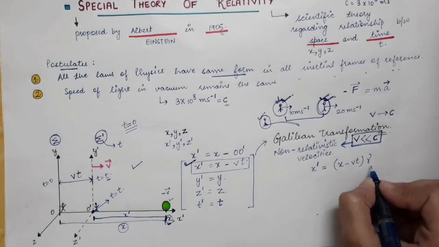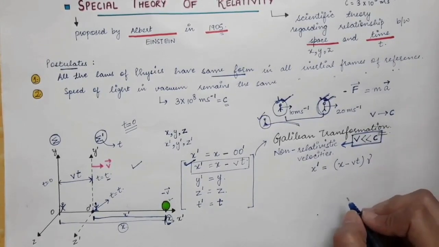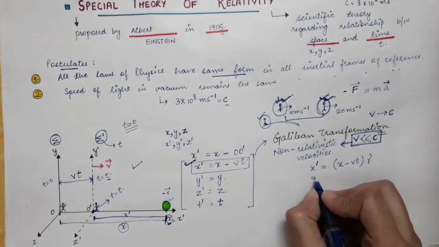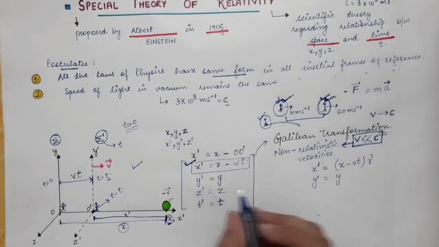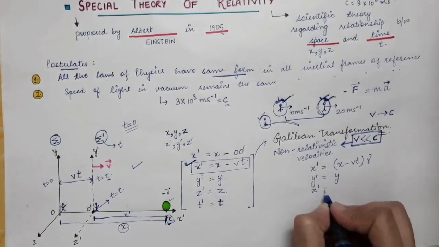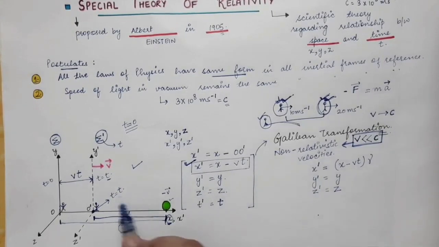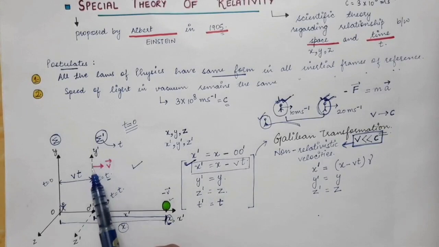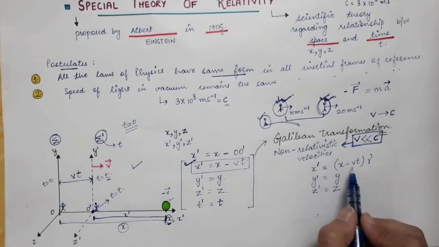So I am just writing these equations. The derivation of these equations you will do in mechanics. Then the transformation of the y coordinate will remain as it is, and z prime also remains as it is. So here also we have the same concept, that if the sigma prime frame is moving along the x-axis, then the x coordinate will change in this manner.